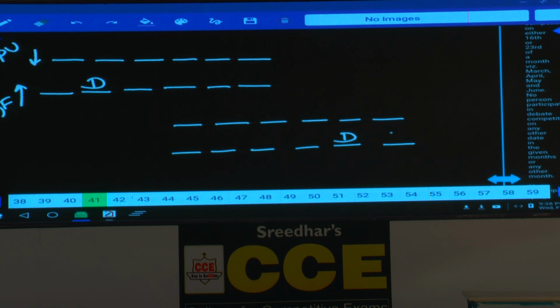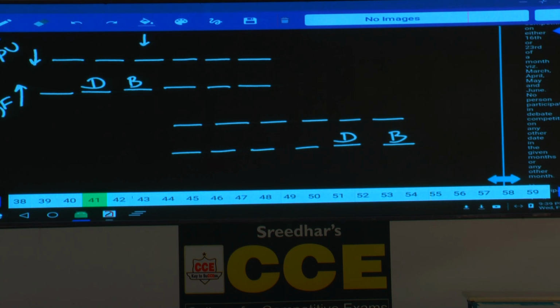As B is to the immediate right of D, in the second case B is at the right end, and in the first case B is at the third position from the left end. B sits to the immediate right of D. The one facing B sits second to the left of Q. Now here we are talking about the person who is facing B. Now this person is seated second to the left of whom?